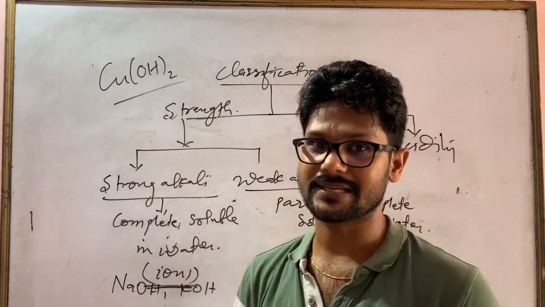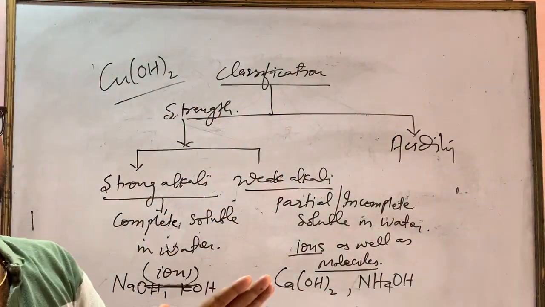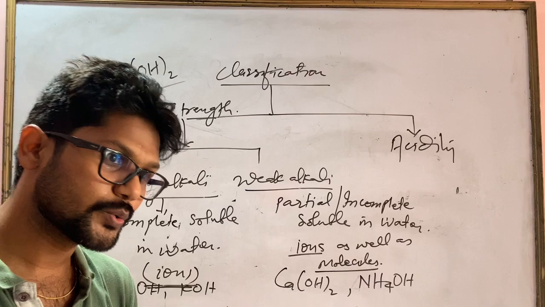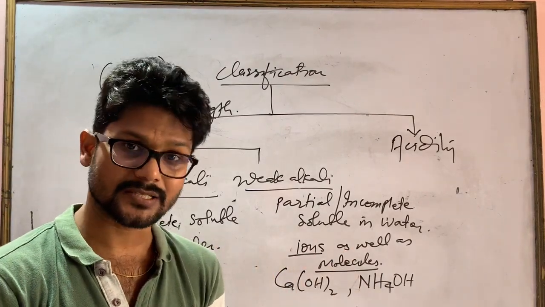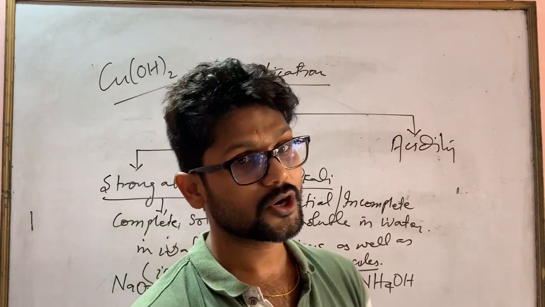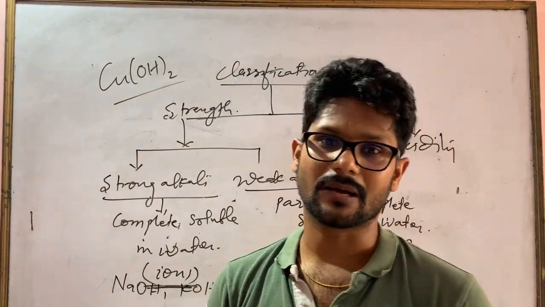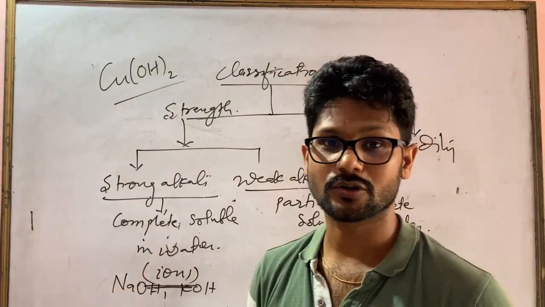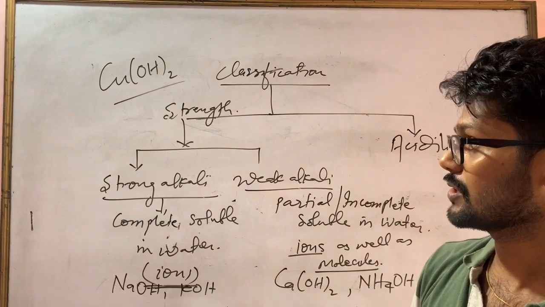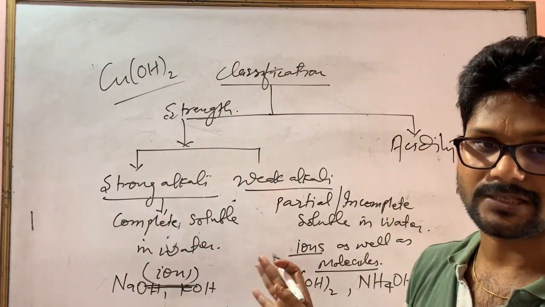But my answer here is that it is not an alkali, because it is insoluble in water. So you can do the practical for the rest of the chemicals and then you get the answer: it will be soluble or not. But here, in your book, whatever examples are given, you just have to learn them, because you can't do practicals in this lockdown period. So just simply learn which is a strong alkali, which is an alkali, and which is a weak alkali, right?